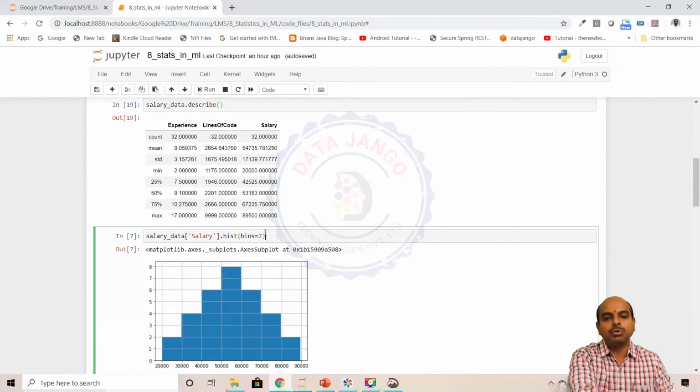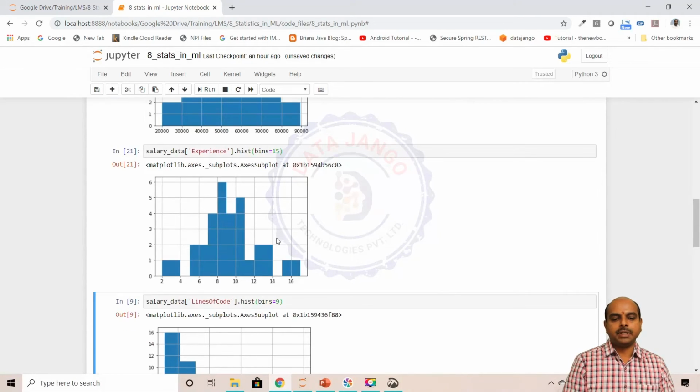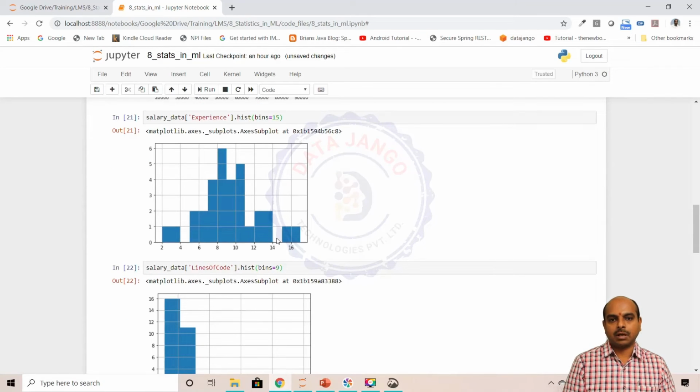And then we may have to look at distribution of data to understand data distribution and fix some problems. One example is that if data is normally distributed like this, you can take the mean and replace the nulls, right? So I am trying to look at the distribution of the salary column, experience column and lines of code column. Here in this particular example, I am not using the distribution's outcome, but in future we will definitely use it.